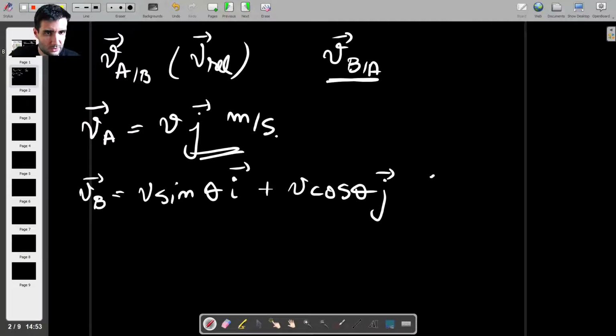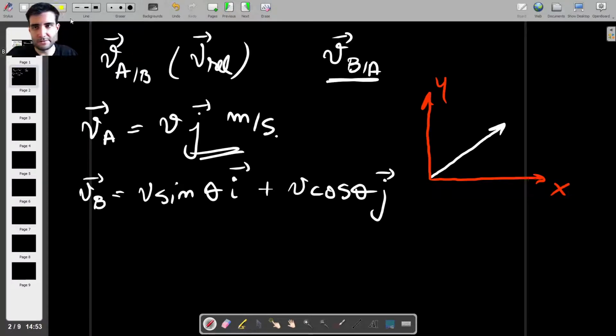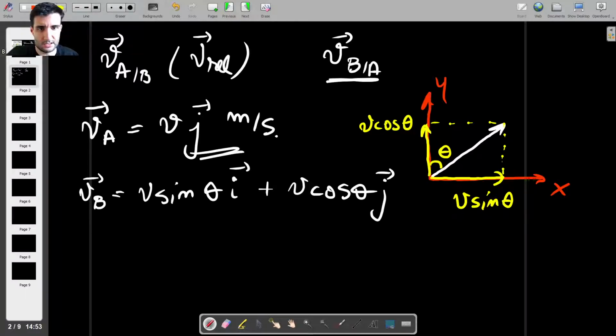Okay, and that's because the velocity is like this, and my coordinate axes are like this. So we have y here going up, and we have x going this way, and then this angle here is theta. So this component is v sine theta, and this component is v cos theta. So it's just trigonometry at this point. There's nothing special going on, right? And this is v. Okay, so let's try to find what v of B with respect to A is.